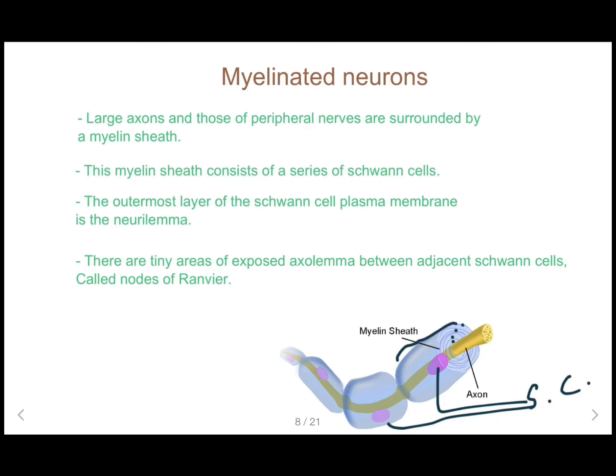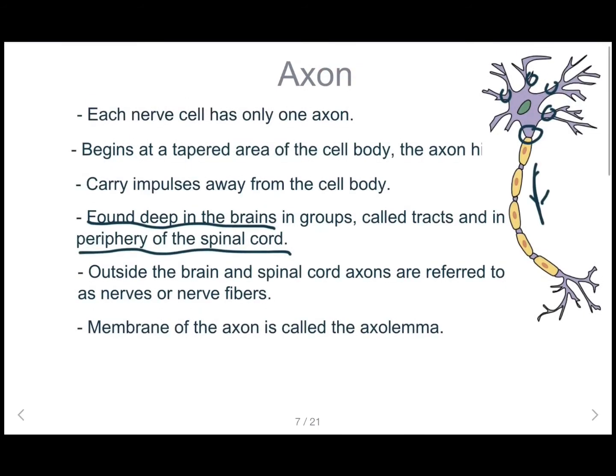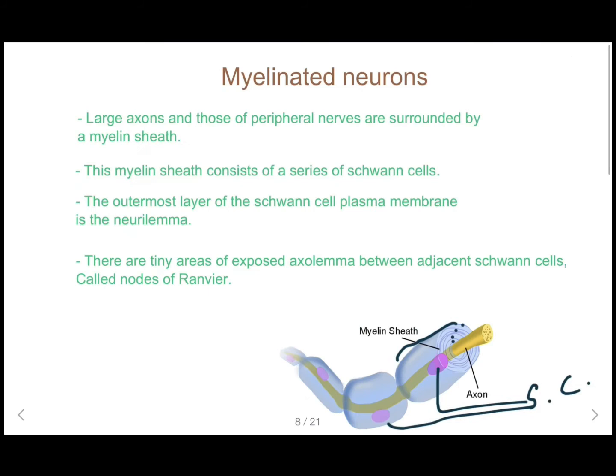The outermost layer of the Schwann cell plasma membrane is the neurolemma. Hope you remember that we talked about this earlier. The membrane of the axon is called the axolemma, as well as the membrane of the Schwann cell is the neurolemma. So these are important: axolemma and neurolemma.